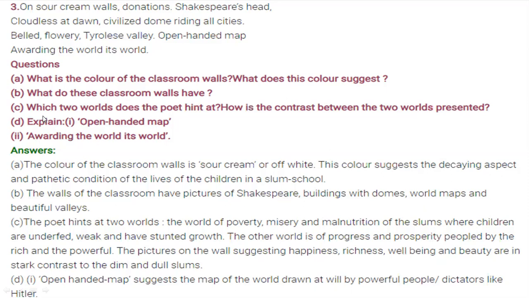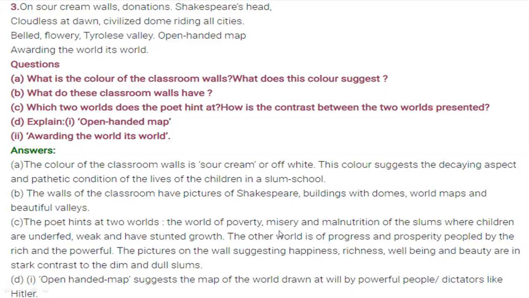Next C is given here, which two words does the poet hint at? How is the contrast between the two words presented here? The poet hints the two words. One is of poverty, misery, and malnutrition. Malnutrition means here not healthy, that is unhealthy, of the slum children.